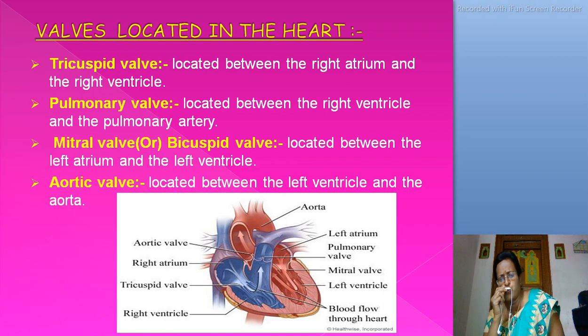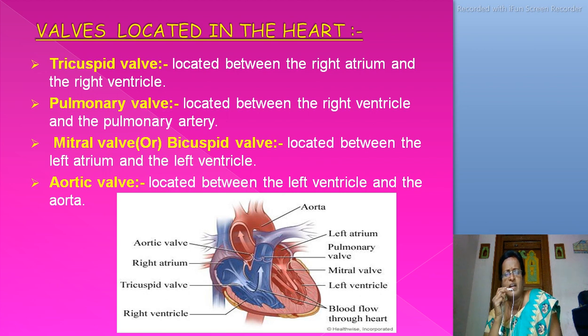There are four types of valves. First one, tricuspid valve. This is located between the right atrium and the right ventricle. Once again I repeat, tricuspid valve is located between the right atrium and the right ventricle. Next, pulmonary valve. This is located between the right ventricle and the pulmonary artery.